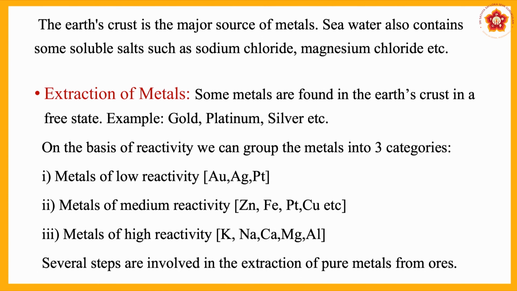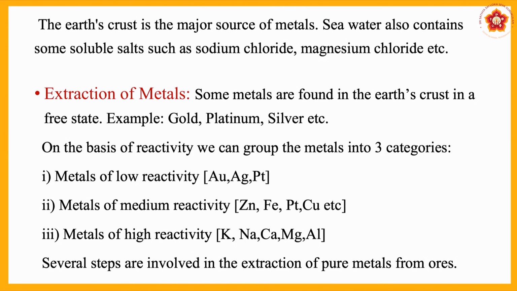The first category is metals of low reactivity, because elements like gold, platinum and silver are very less reactive, because the number of electrons in the outermost orbital decides the reactivity. So those of less reactivity, that is number 1.